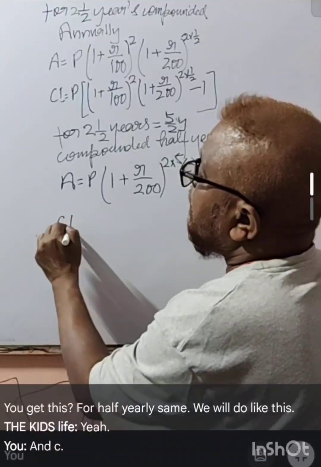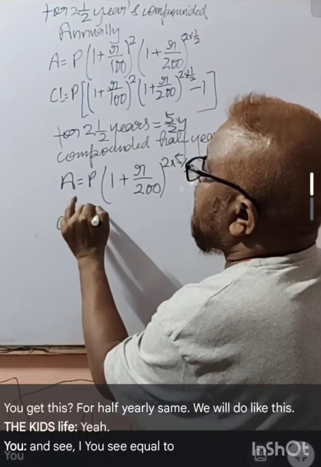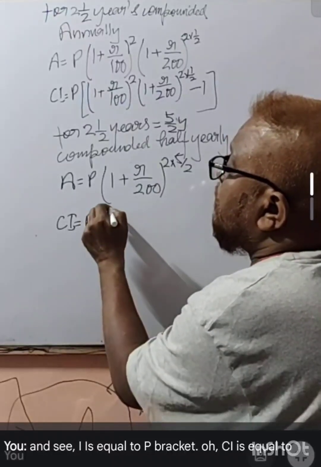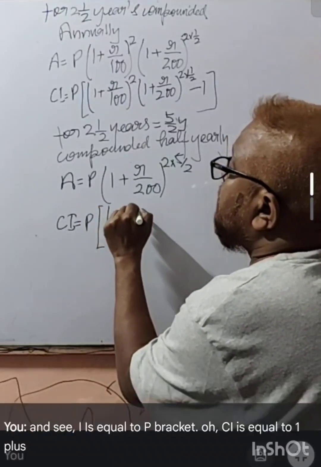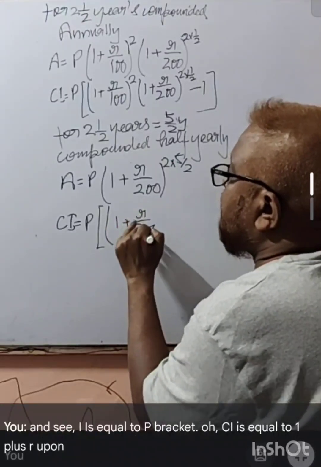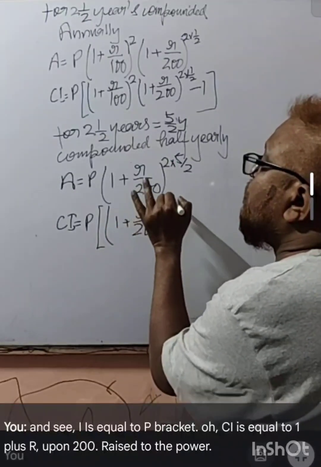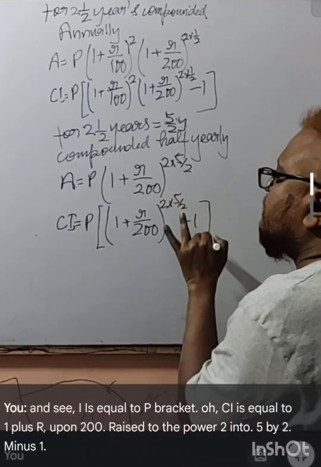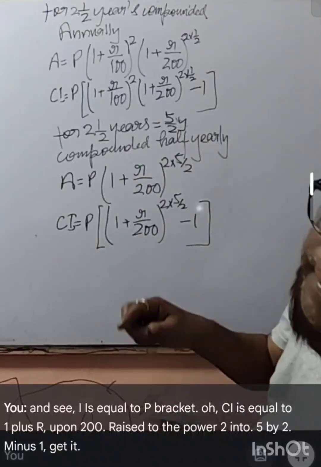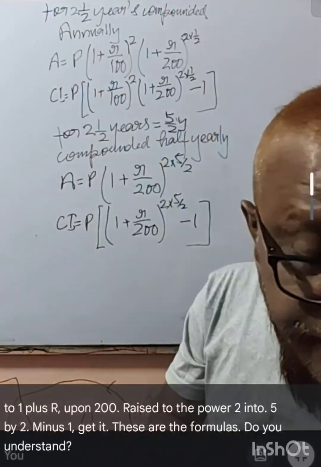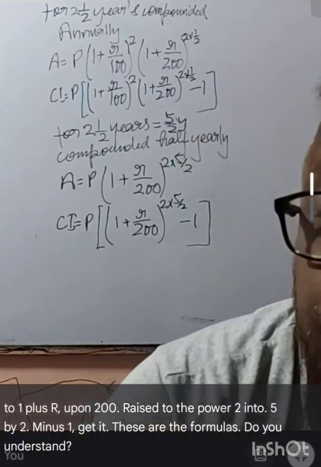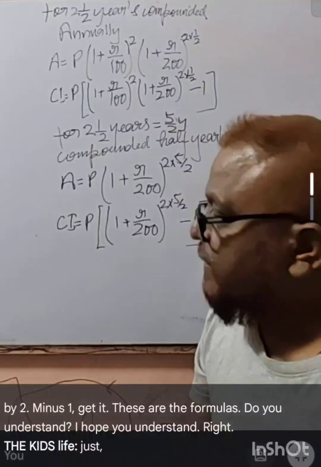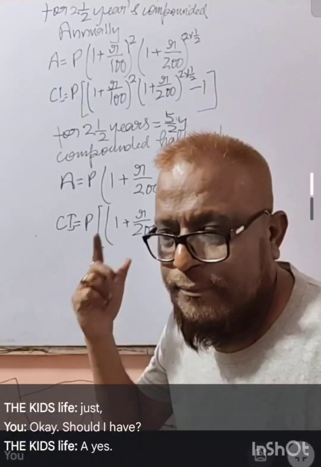And CI is equal to P bracket 1 plus R upon 200 raised to the power 2 into 5 by 2 minus 1. Get it? These are the formulas. Do you understand? I hope you understand. Should I rub?